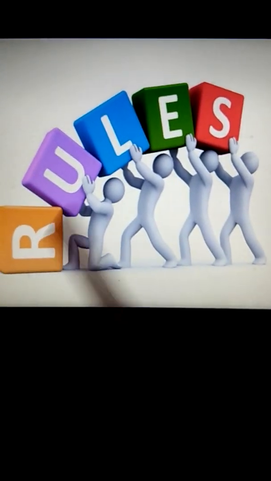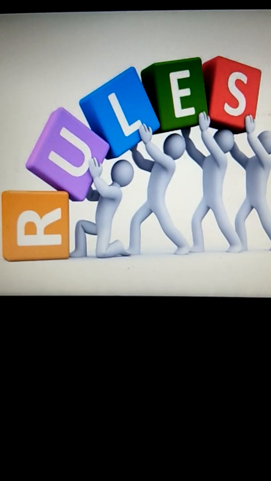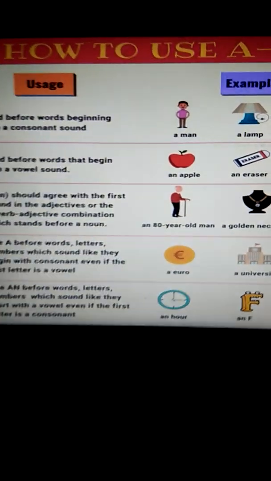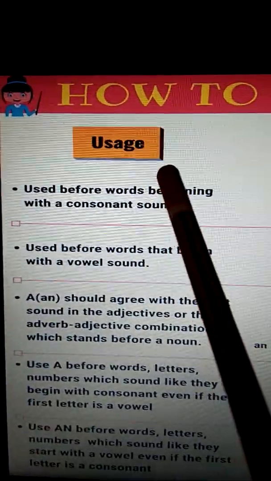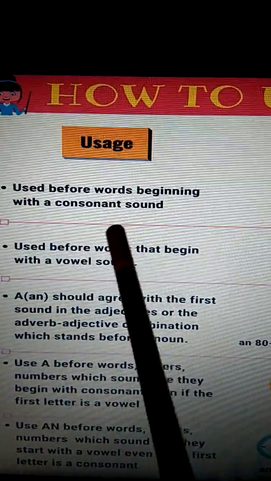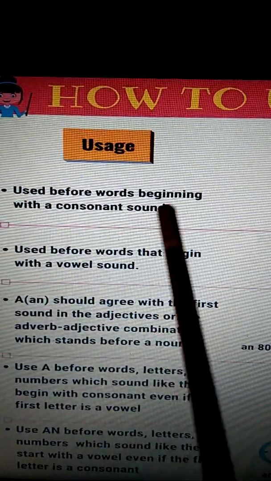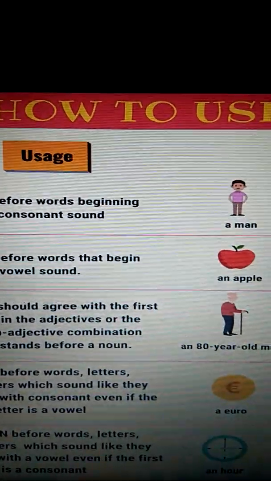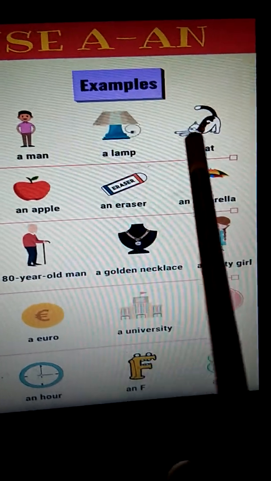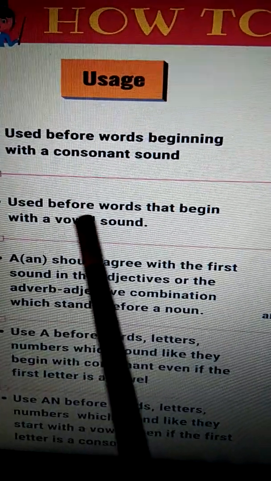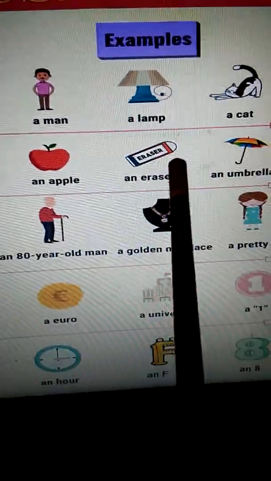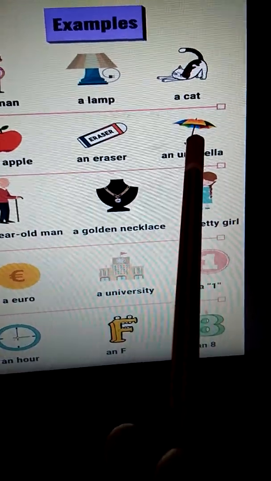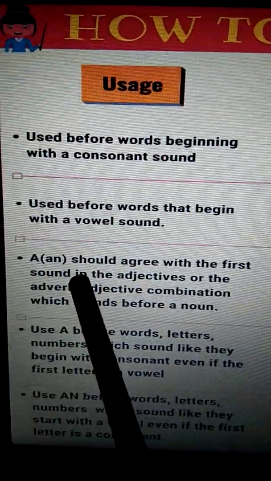Now let us come to the rules one by one. Again, how to use a or an. See, usage. A is used before words beginning with a consonant sound. We have already done that: a lamp, a man, a cat. An is used before words that begin with a vowel sound: an apple, an eraser, an umbrella. Okay? Now see.